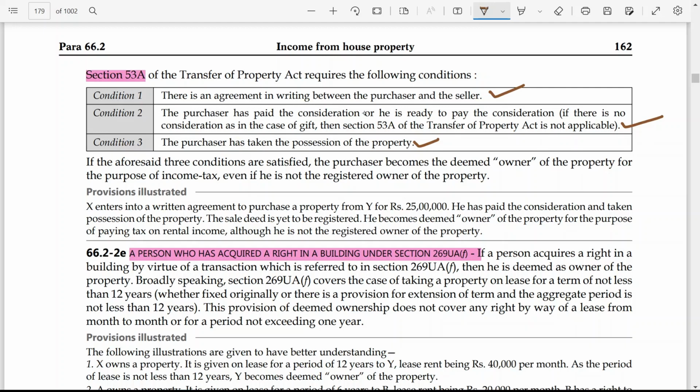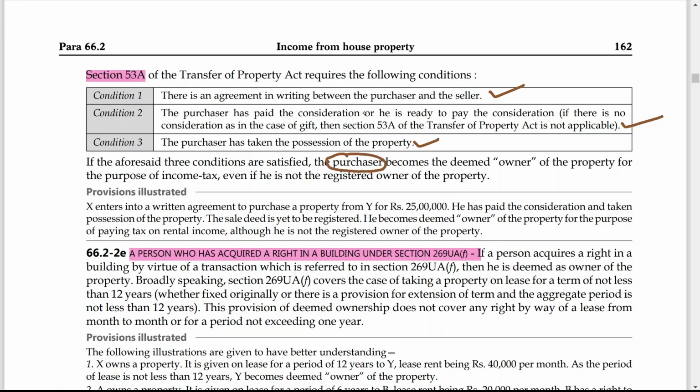Now, if the aforesaid three conditions are satisfied, the purchaser becomes the deemed owner of the property for the purpose of income tax, even if he is not the registered owner of the property. He is not the registered owner, but he has satisfied all the conditions mentioned under section 53A. That means there is a written agreement between purchaser and seller, purchaser is ready to pay the consideration, and the purchaser has taken the possession of the property. These all three conditions have been satisfied by the purchaser. In that case, 53A is satisfied. So that is why purchaser will be considered as the deemed owner.